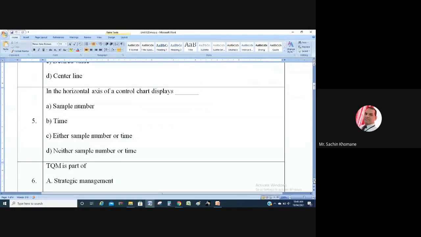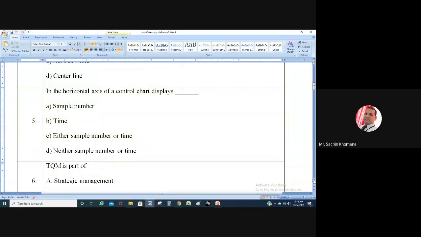Now next, fill in the blank: the horizontal axis of a control chart displays what? In a control chart, what is the answer?